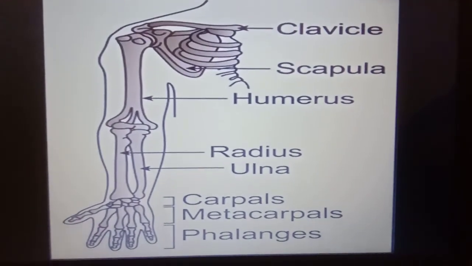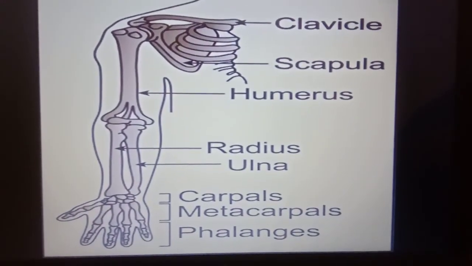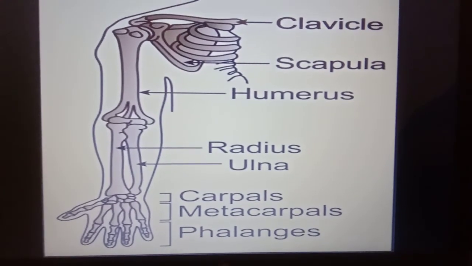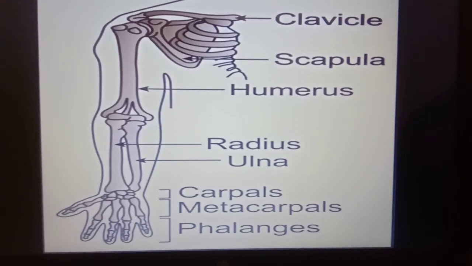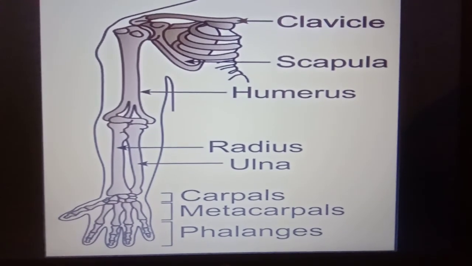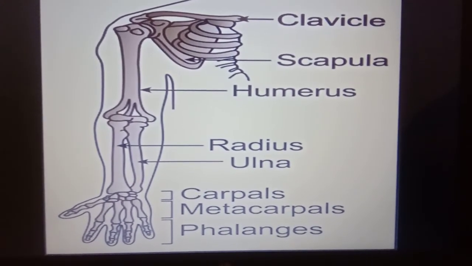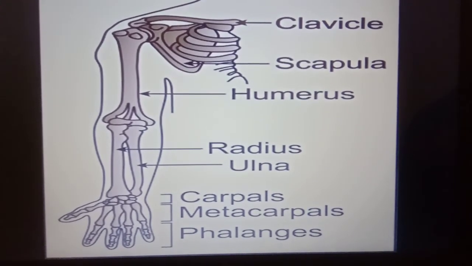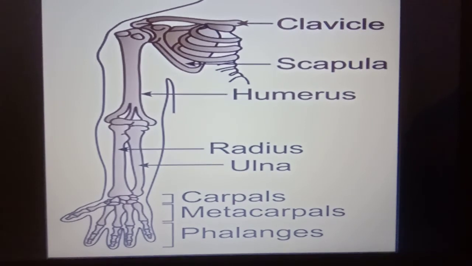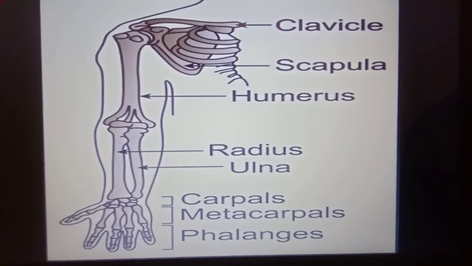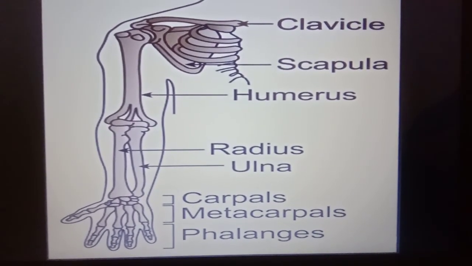Then the lower limbs of body, on which a person walks or stands, are called legs. The 2 legs are attached to the hip bone of the skeleton. The upper leg is from the hip to knee. Upper leg consists of a single bone called femur, and lower leg consists of 2 bones called tibia and fibula. The foot consists of various types of small bones which form ankle, middle part of foot and toes.